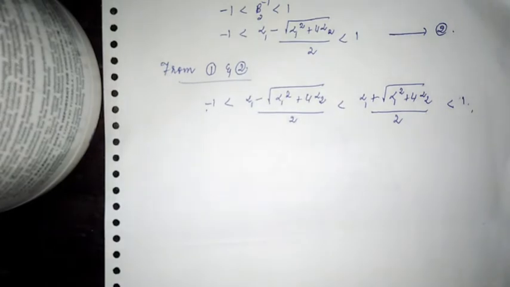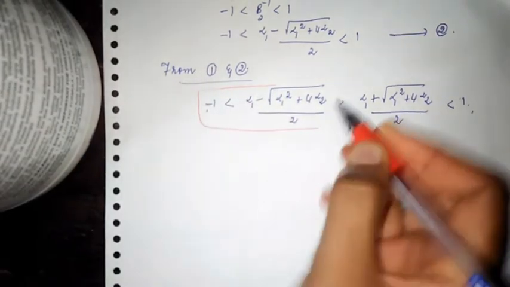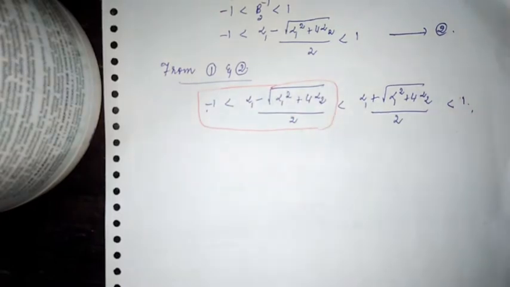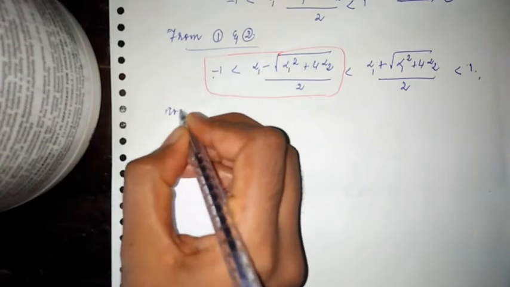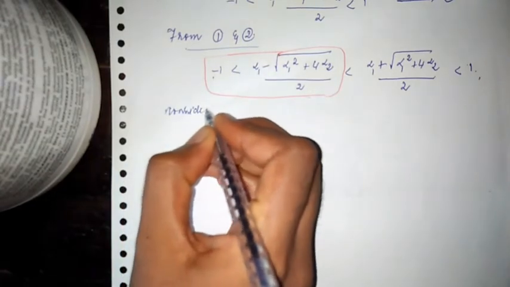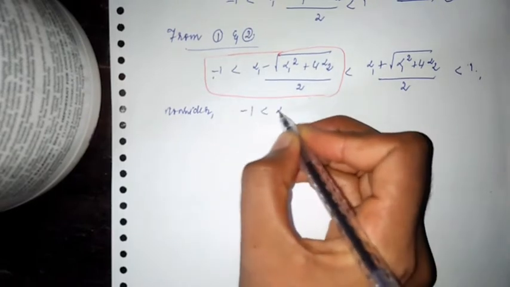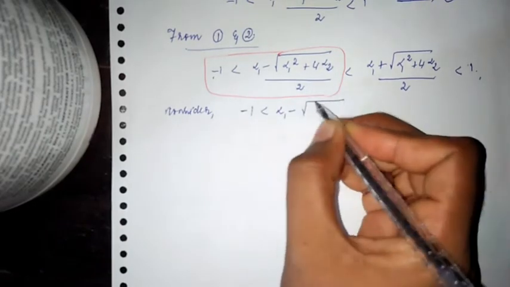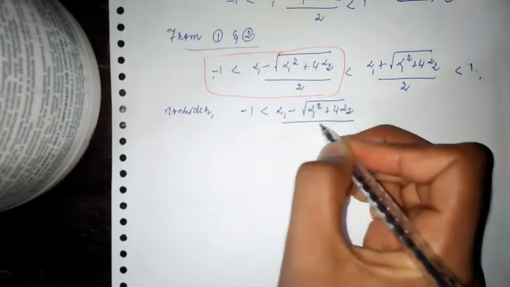So what I am going to do next is consider this part. So consider minus 1 less than alpha 1 minus square root of alpha 1 square plus 4 alpha 2, whole divided by 2.